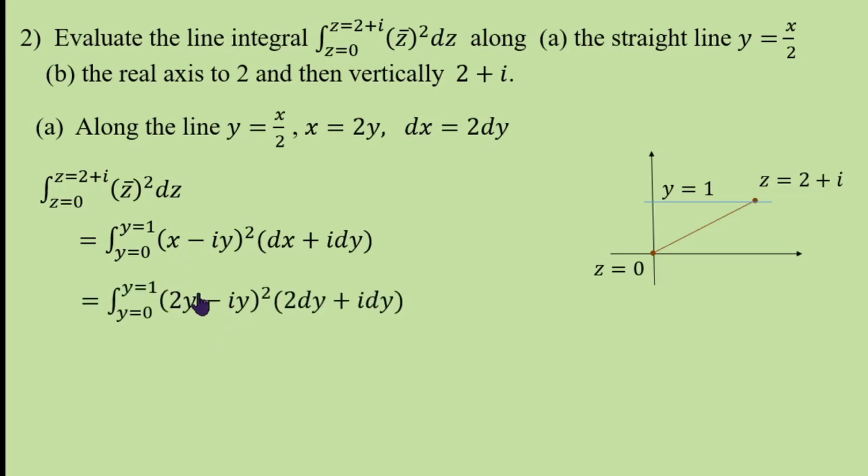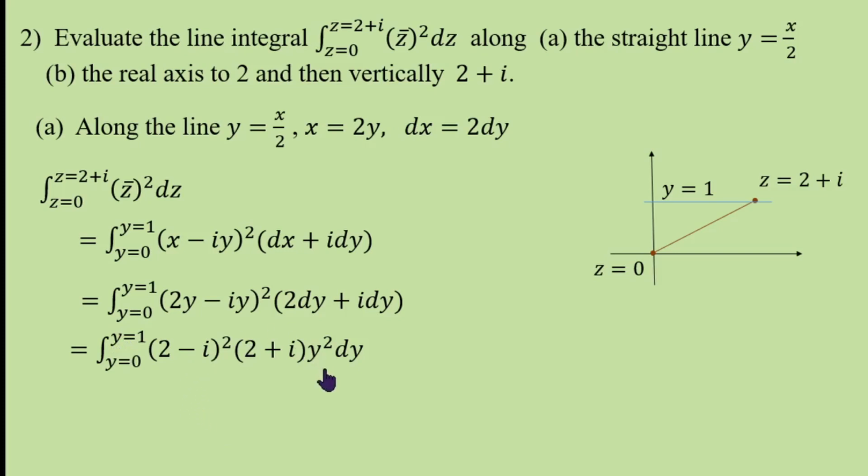Therefore, it becomes, take y outside. When you take y outside, here square is there, so it becomes y square. Take dy outside. So y square dy into (2 minus i) whole square into (2 plus i). And integrate this from 0 to 1.